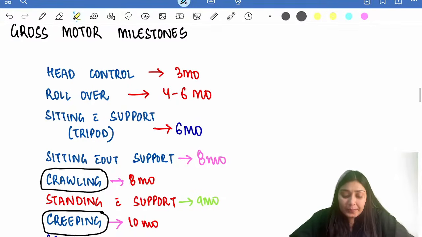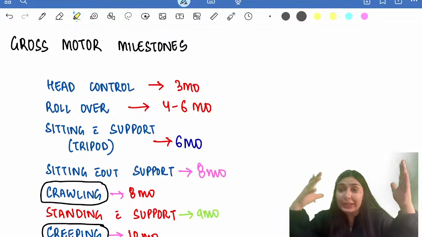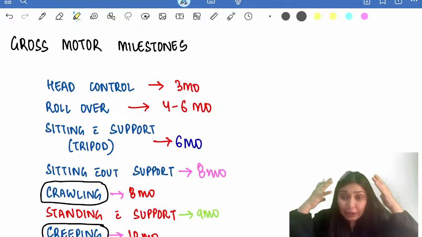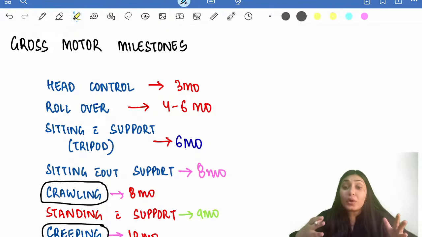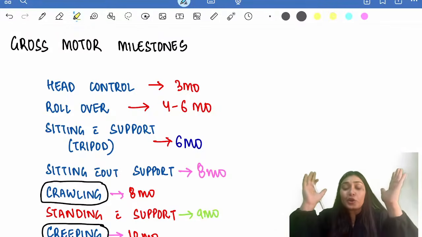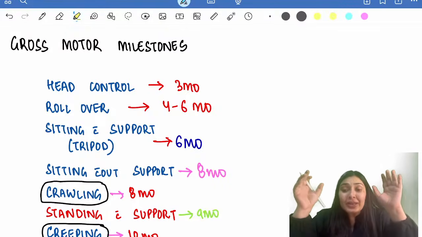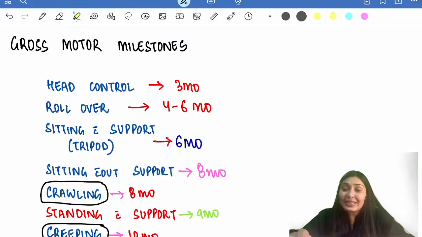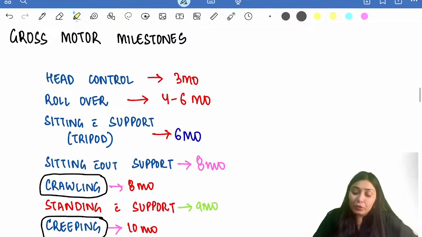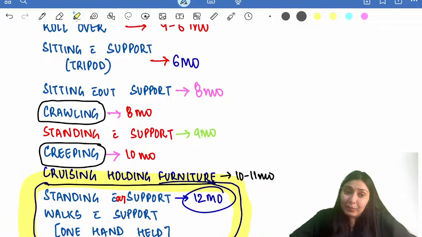Gross motor milestones. The name itself has gross motor. So here I'll be discussing the gross body movements. Firstly, cephalocaudal direction, remember, right? So firstly, the child will learn head control, then trunk control, that is sit, and then how to control the lower limbs, that is stand. Head control comes at 3 months of age. Then sitting comes at 6 months of age. Firstly, the child will sit with support of his palms in a tripod position at 6 months. Then without support, the child will be able to sit at 8 months of age.